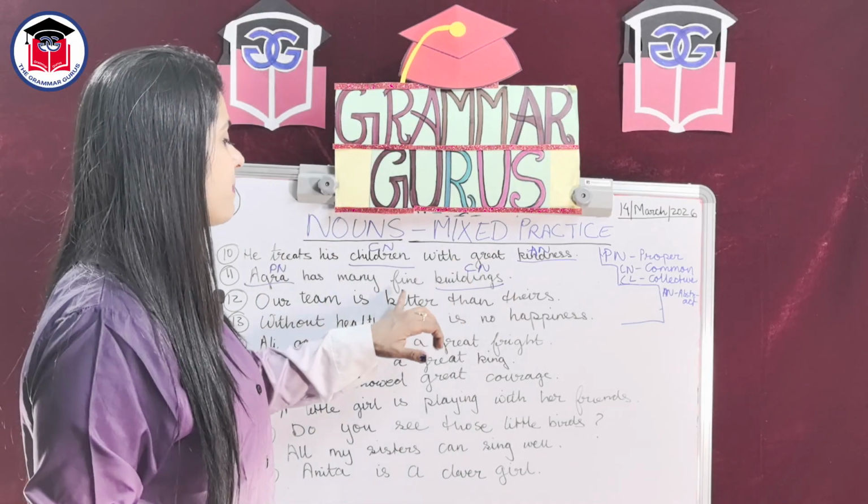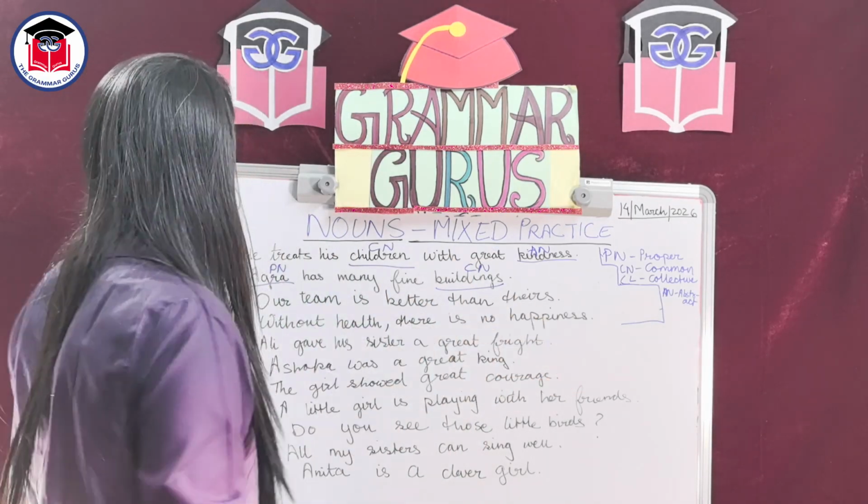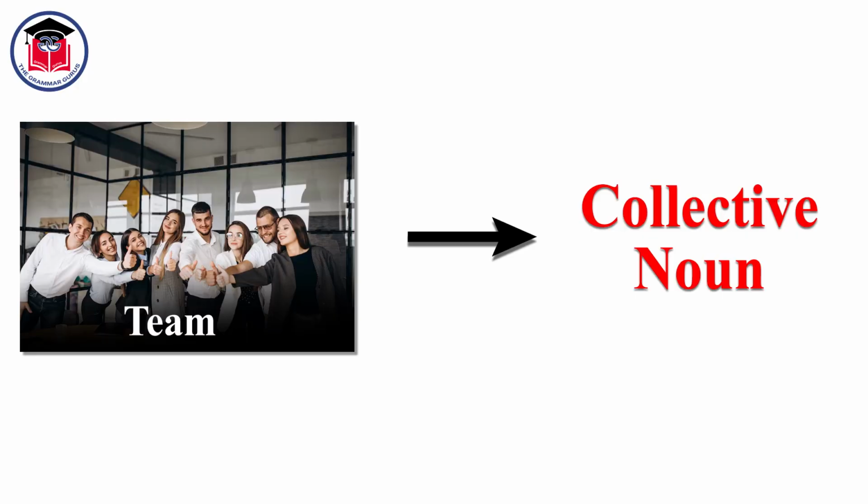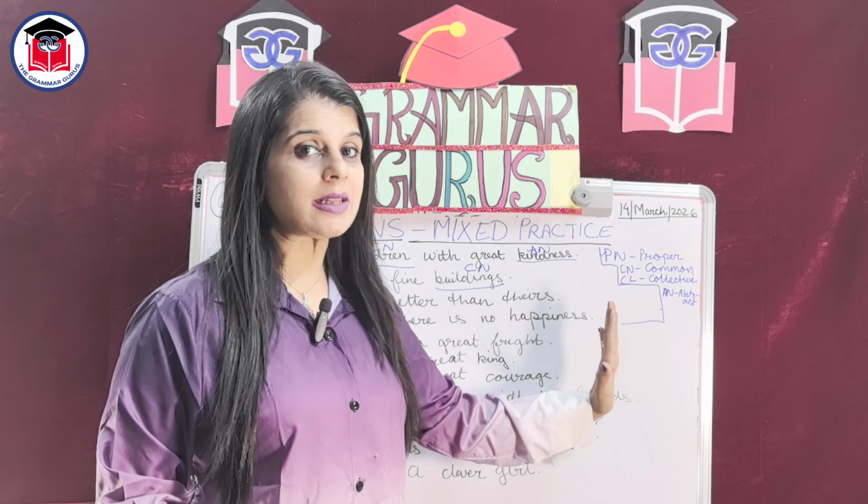Our team is better than theirs. You see, team is a group. It is the name of a group. Thus, team is a collective noun. "Is better than theirs." There is no other name in this sentence.